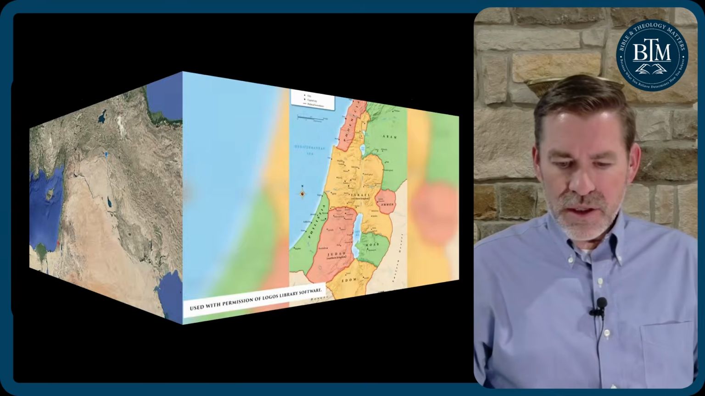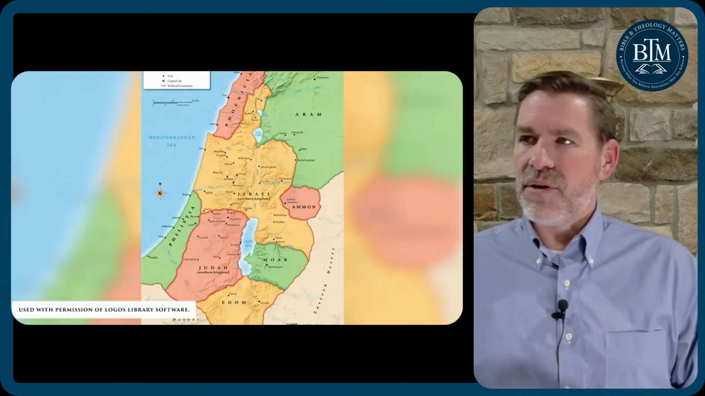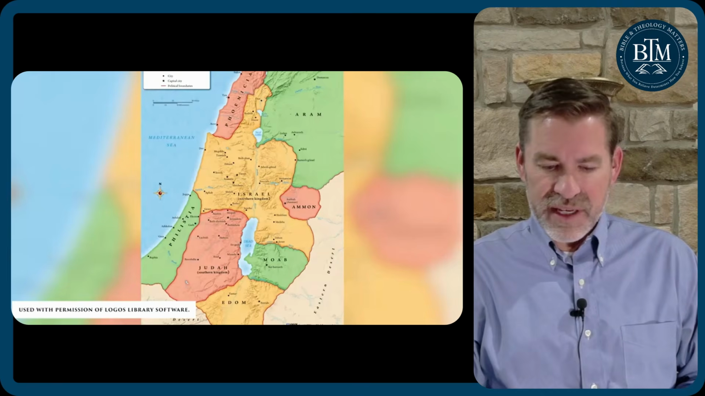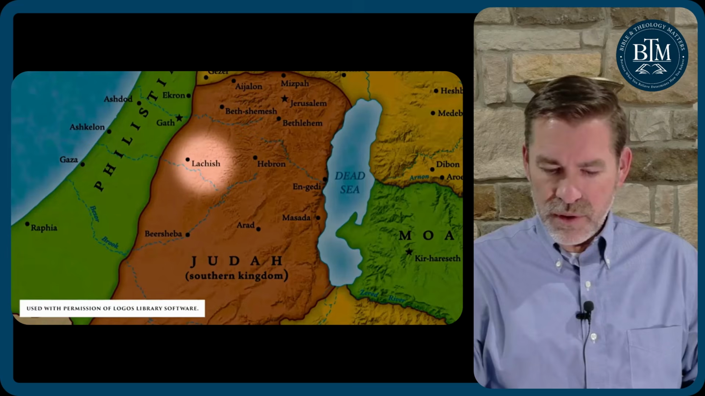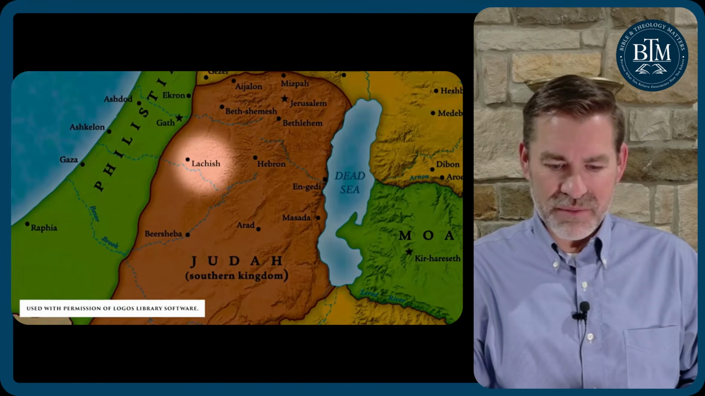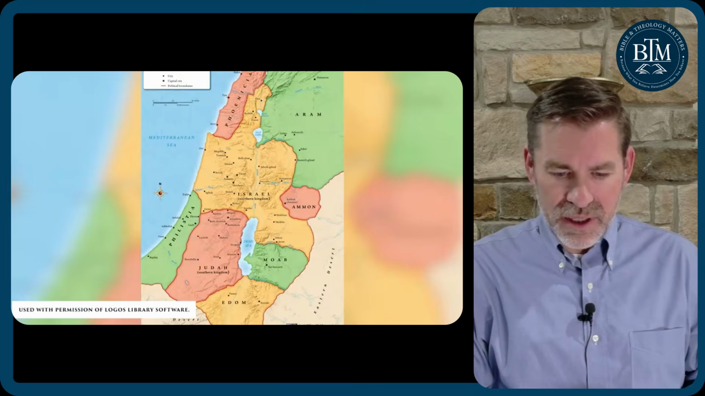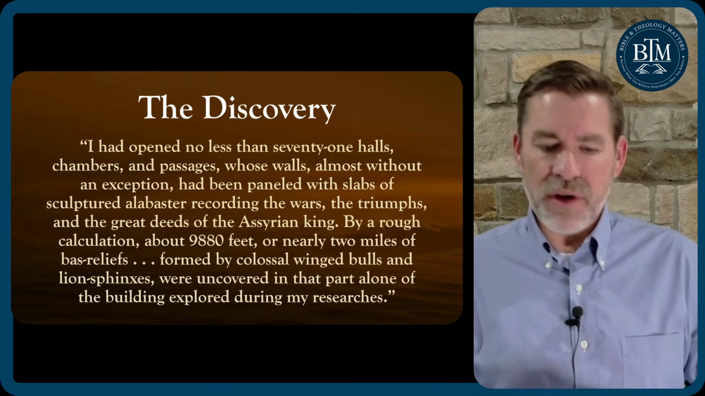21. So when you think of Lachish, you may not have heard of the city of Lachish, but this would have been the second most important city of ancient Judah. So Jerusalem being the most important. Keep that in mind. Jerusalem would be the most important. Lachish, the second most important. Thankfully, Layard records for us the discovery.